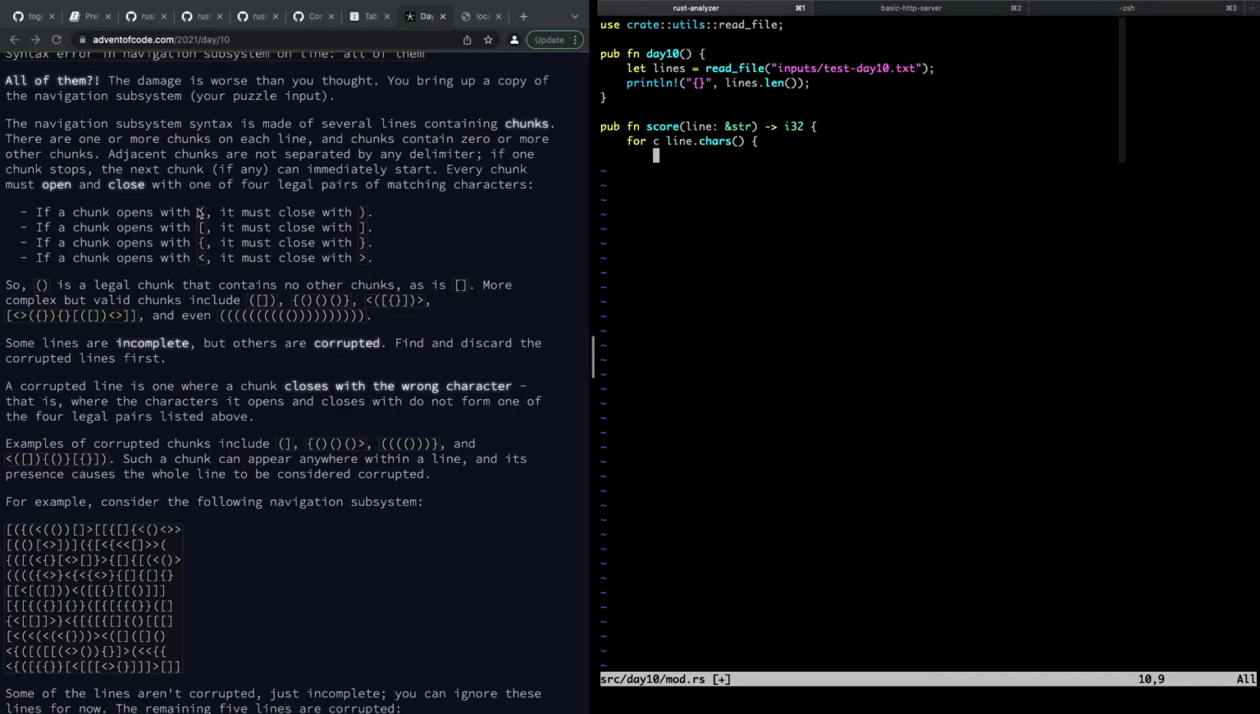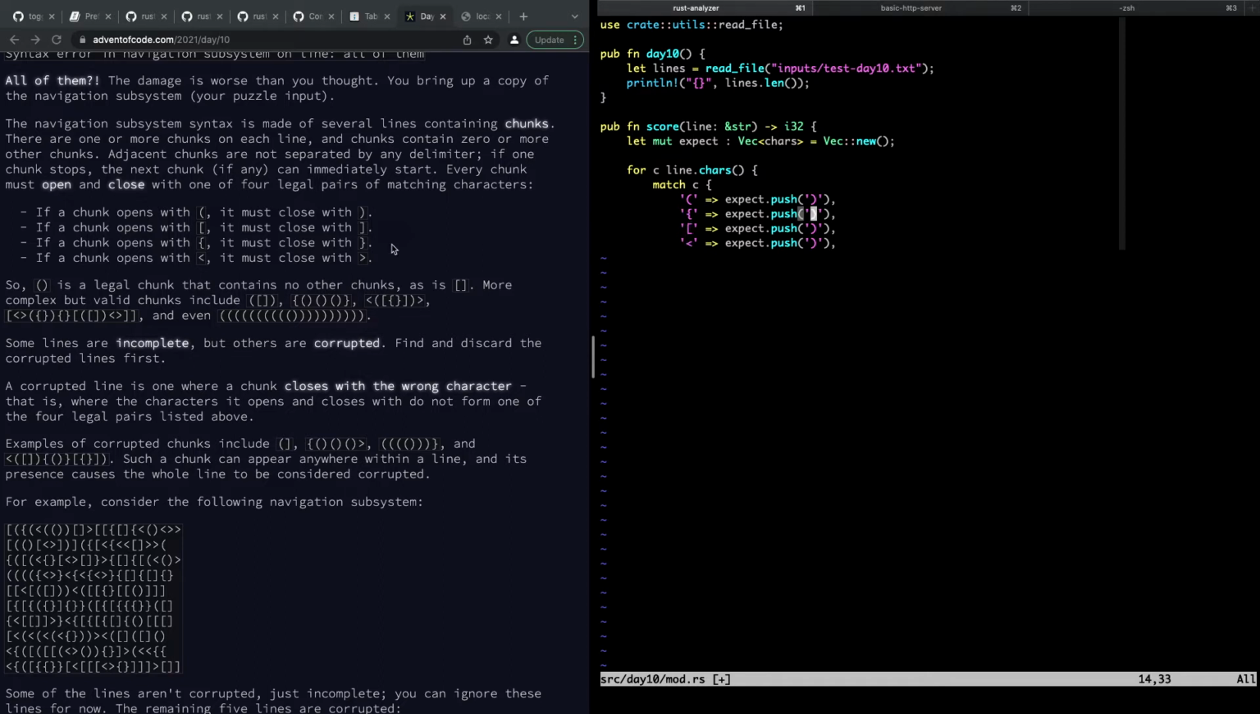and save. We'll just put on a stack, right? We did stacks yesterday with vectors. We'll call it expect. It's a vector of chars. New, right? This is all we need to do. And then match C. If it's an open, then we're going to expect dot push to close. Like that, right? And we can do that for each of the 4.